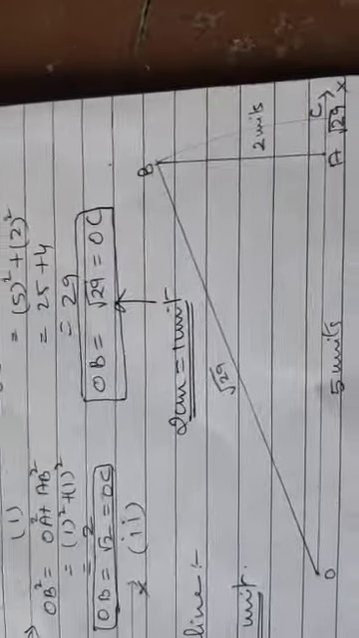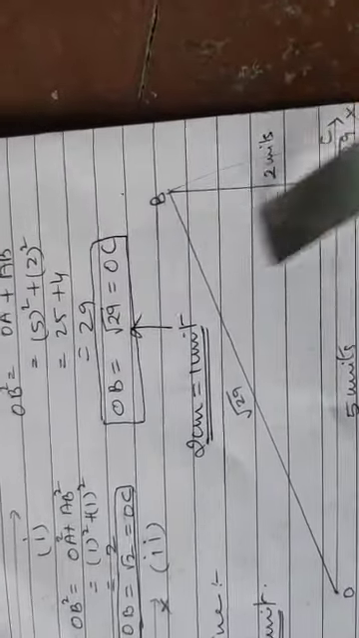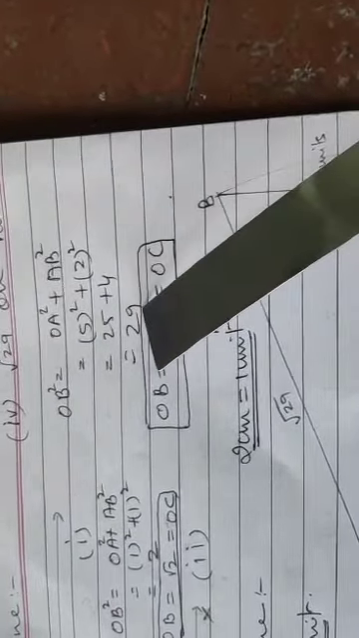OB square is AB square plus OA square. Pythagoras statement. Now the values: OA is 5, AB is 2. If you square them, 25 and 4 comes to 29. So OB will be root 29.